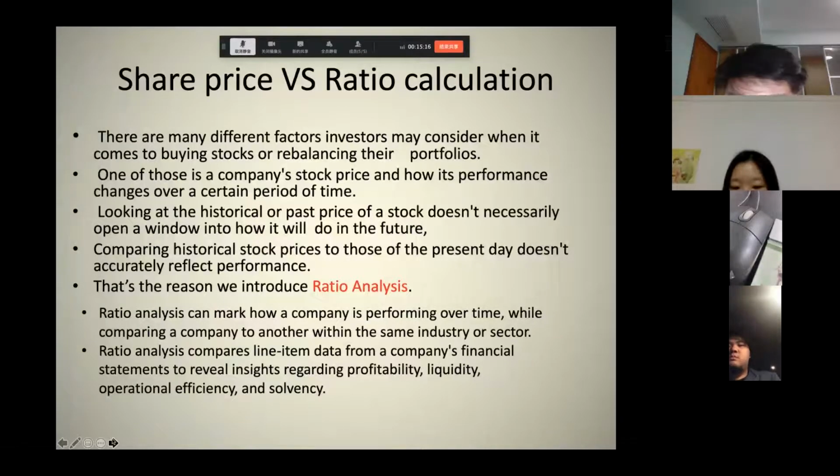introduce ratio analysis. Ratio analysis can mark how a company is performing over time while comparing a company to others within the same industry or sector. Ratio analysis compares line items in a company's financial statements to reveal and establish profitability. Next page.